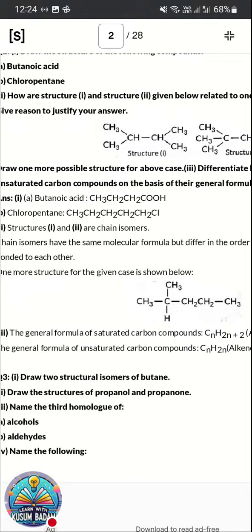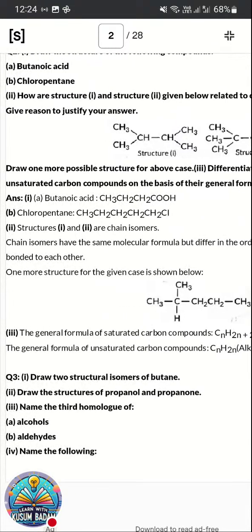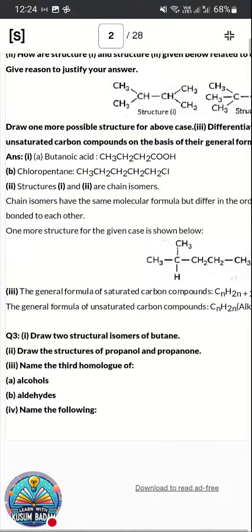So how are both the structures interrelated? Both the structures are isomers as their molecular formula is the same but their structural arrangement is different. Very often they ask about isomers, you need to prepare that also.